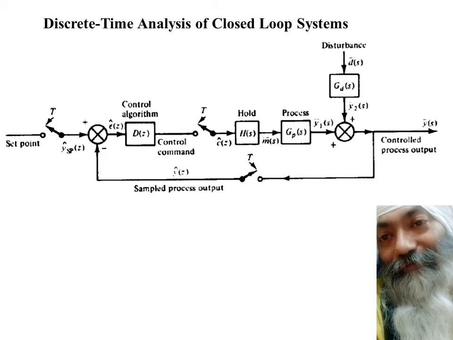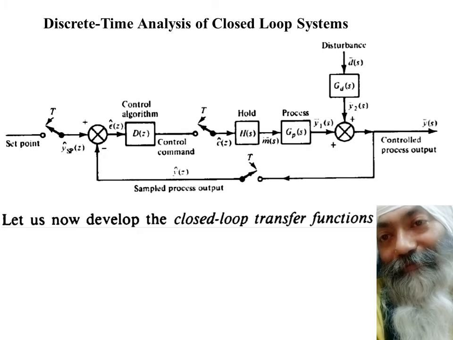My dear friends, we will be moving step by step in this short and sweet presentation. Once we have understood this closed loop system, there are some portions which are in discrete time and some portions which are in continuous time. This is what we have to see when we go in for the analysis of this closed loop system.